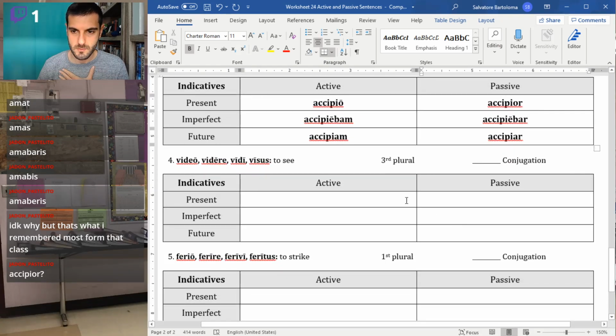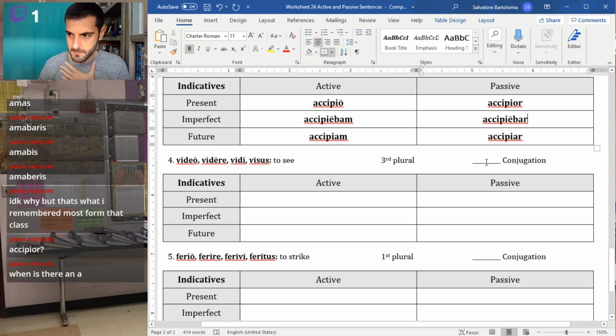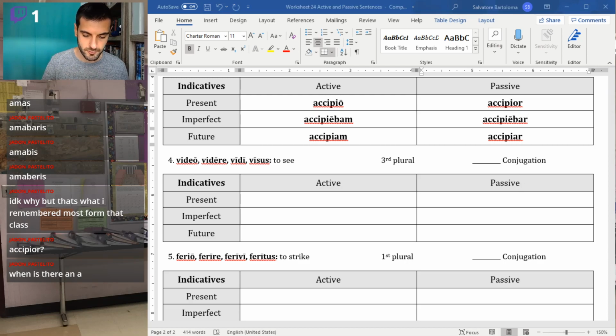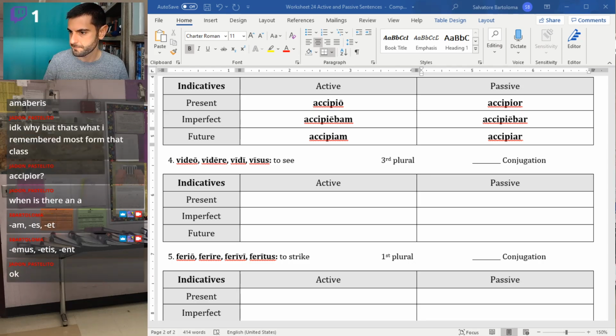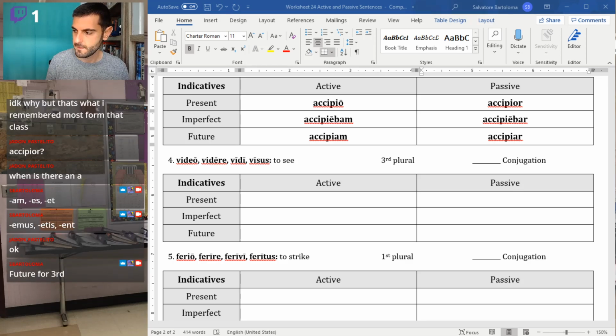Couple more and then we'll call it a day. Video, videre, third plural this time. There's only an A, Jaden, for the first person singular. So the pattern really goes like that: am, es, et, emus, etis, ent. I'm being lazy with my long marks, but that's the pattern. That is future for third conjugation.